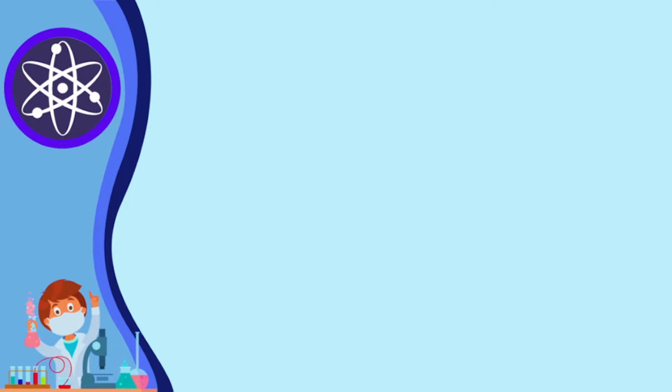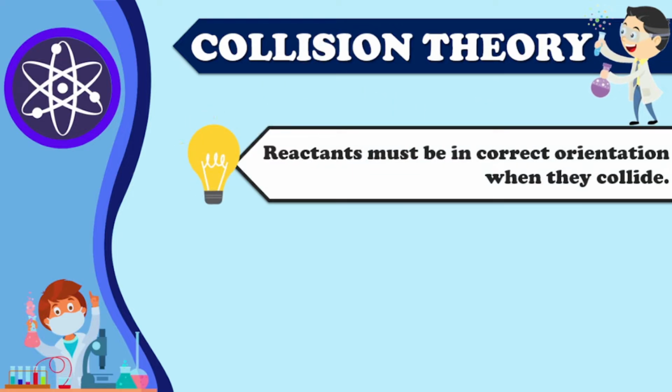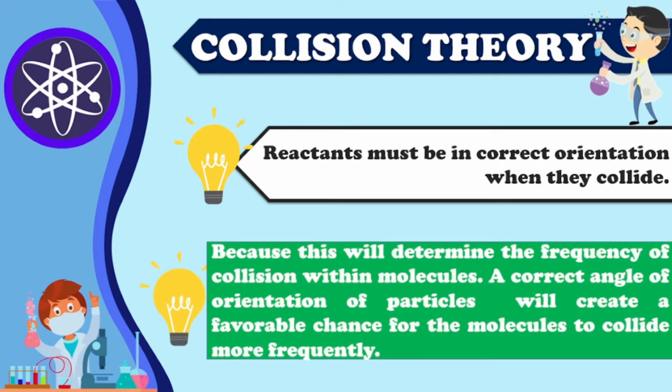For the next assumption, reactants must be in correct orientation when they collide. Now, why is this so? Because this will determine the frequency of collision within molecules. A correct angle of orientation of particles will create a favorable chance for the molecules to collide more frequently.